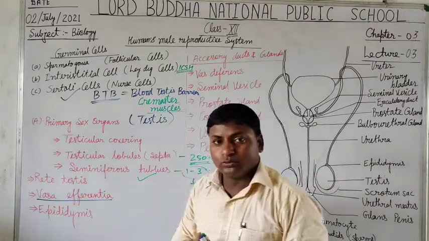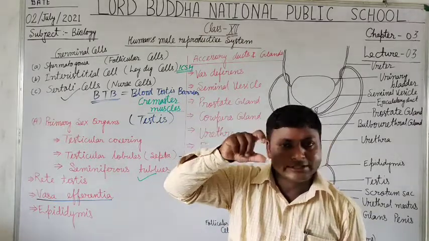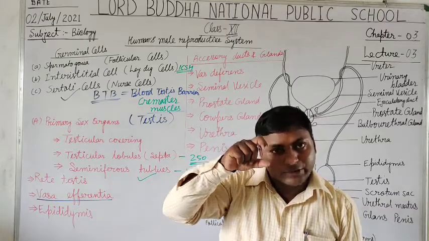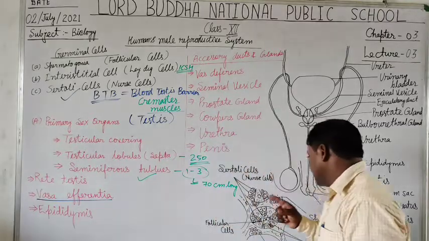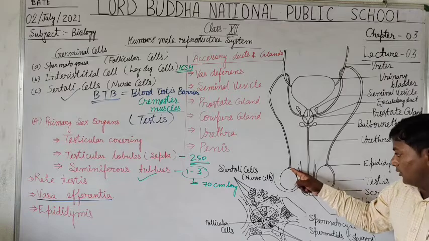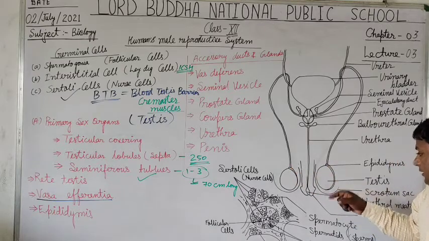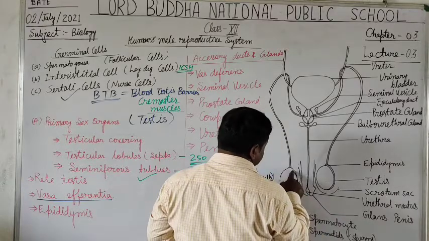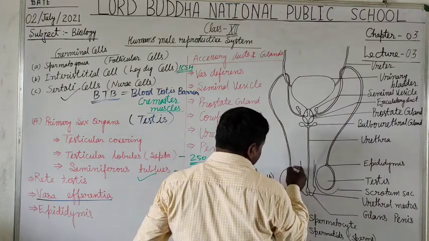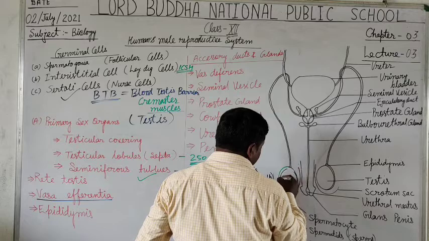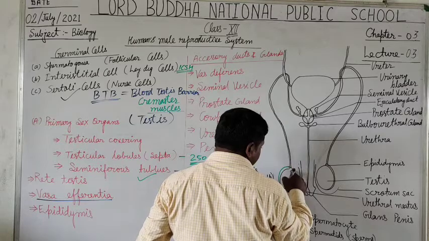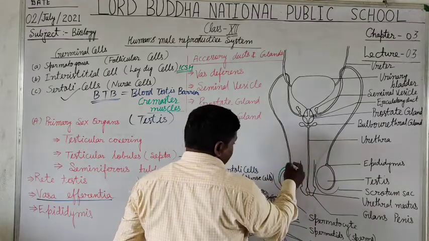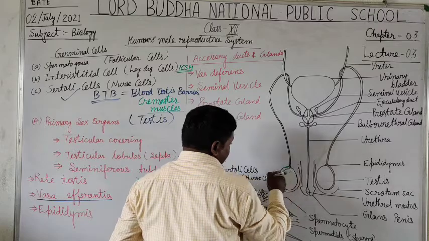Students, what is the epididymis? Epididymis is a structurally very small part of the testis, as you can visualize here. This is the epididymis of the testis, which you can visualize very clearly.